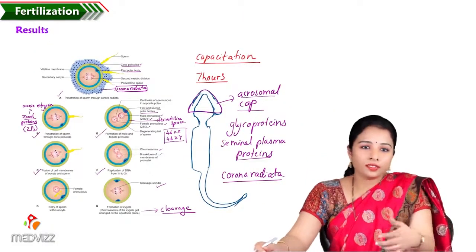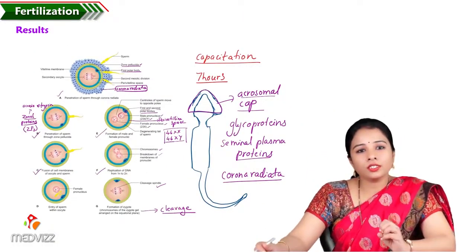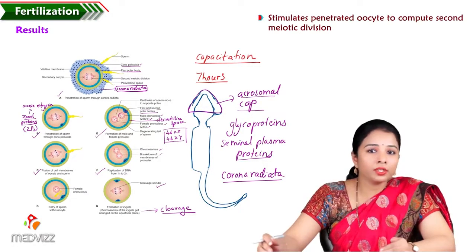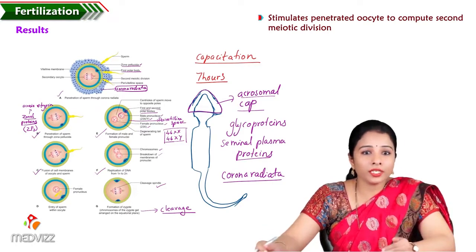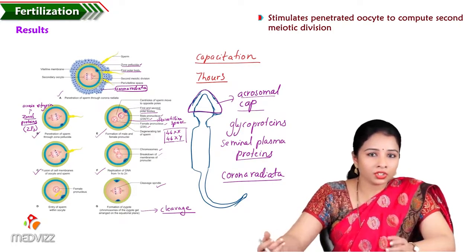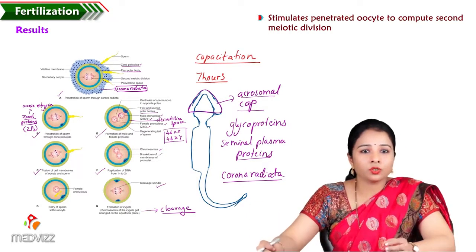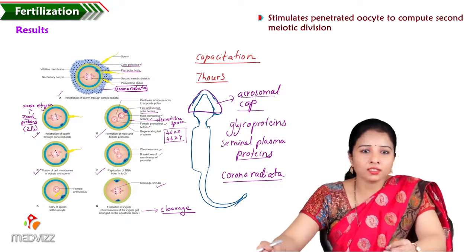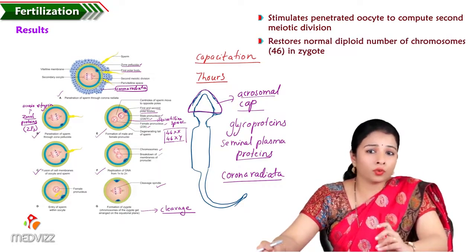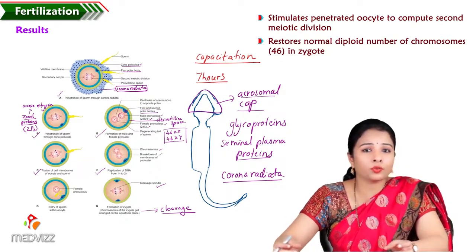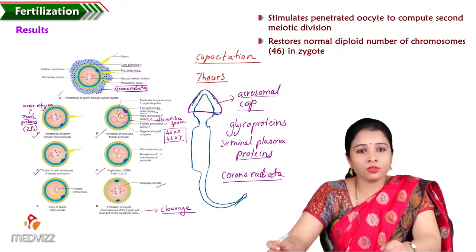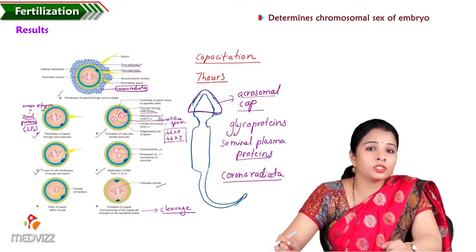Okay, let's see the results of this fertilization. One thing is, it stimulates the penetrated oocyte to complete the second meiotic division. That is the first result. Second, it restores the normal diploid number of chromosomes, since each gamete, male and female, has a haploid number. So it restores 46 chromosomes in the zygote, and determines the chromosomal sex of the embryo.